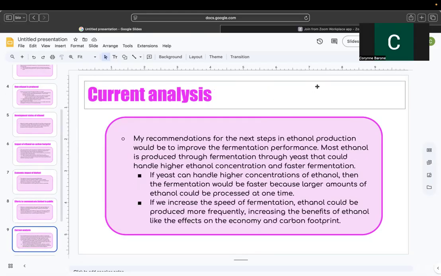My current analysis for the next steps in ethanol production would be to improve the fermentation performance. Most ethanol is produced through fermentation, as I've said earlier. So if we find yeast that can handle higher ethanol concentration, that would result in faster fermentation, because it would be able to be produced in larger amounts, which would make it be processed quicker.